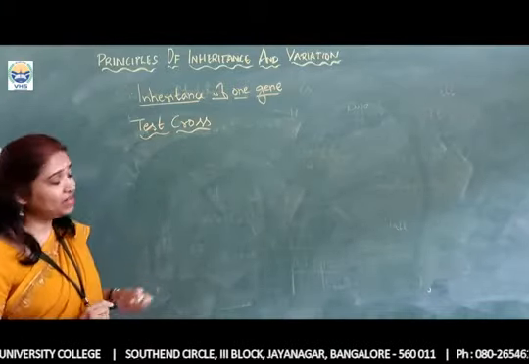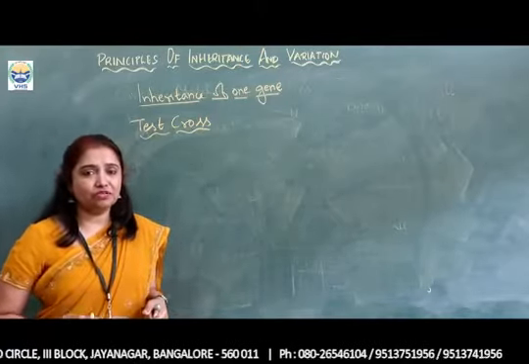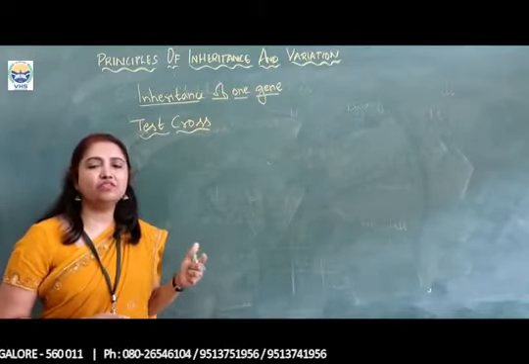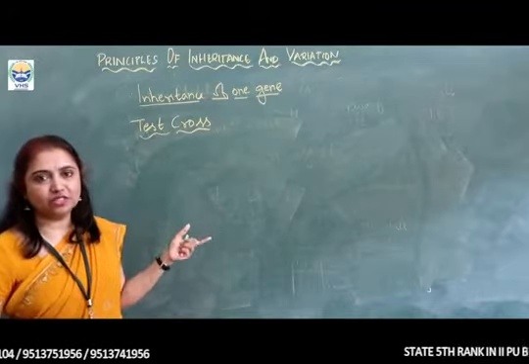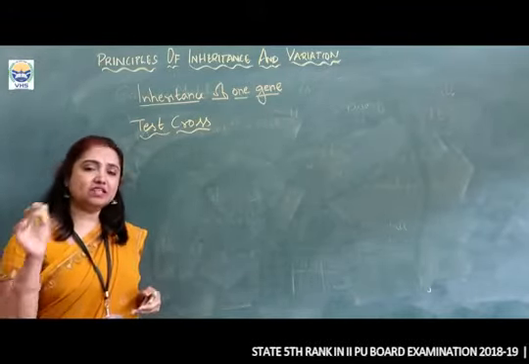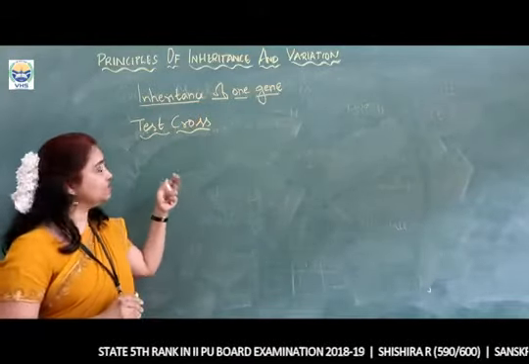To determine the unknown genotype of the F1 or the F2 hybrid, we are going to cross it with its recessive parent, and that is called a test cross.